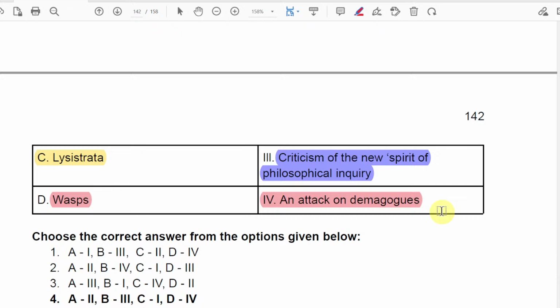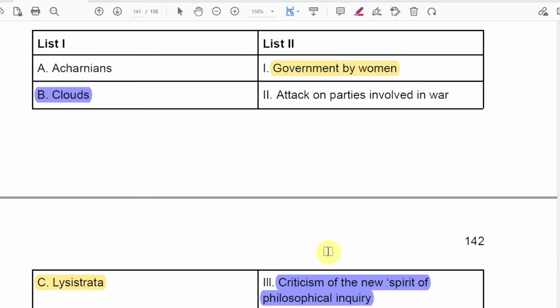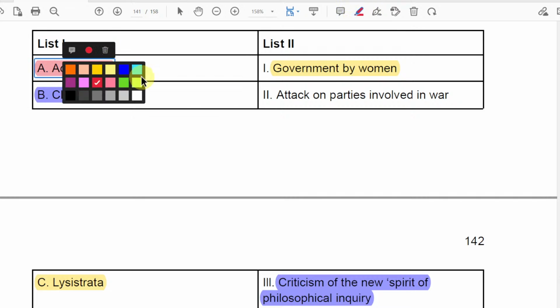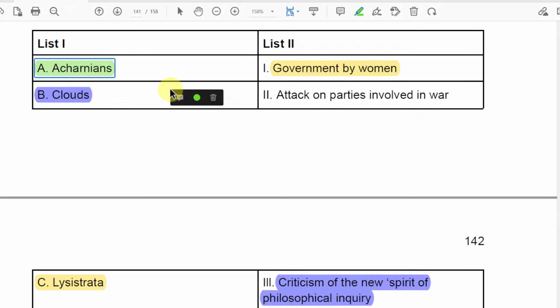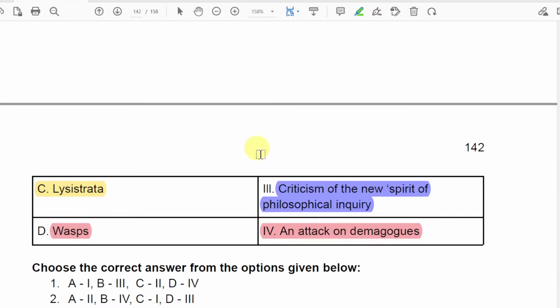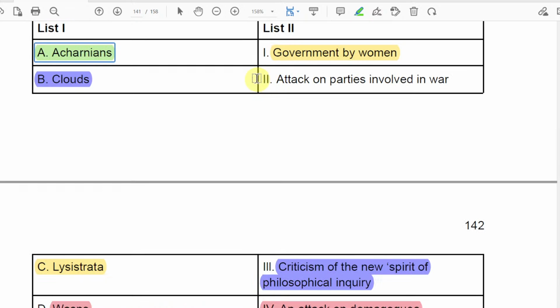I hope you understand this. So we have all of them here correct, and the last one, A1, we will denote with a different color, light green. Acharnians. This is about an attack on parties involved in war.